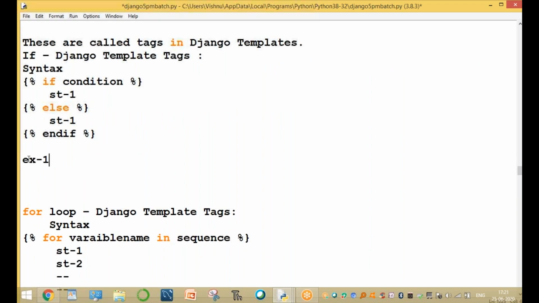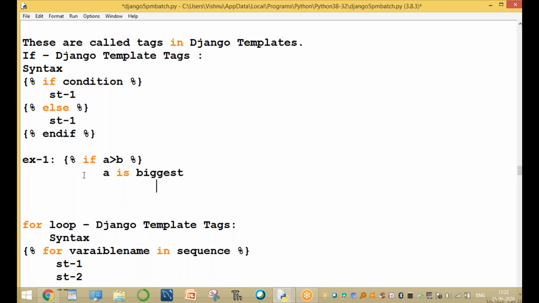For example, we use curly braces with the percentage symbol: if A is greater than B, again the percentage symbol and curly braces. Now here statement one, write this logic directly: A is biggest.